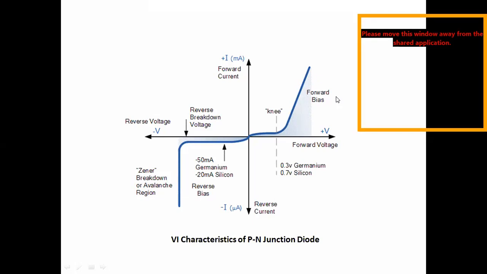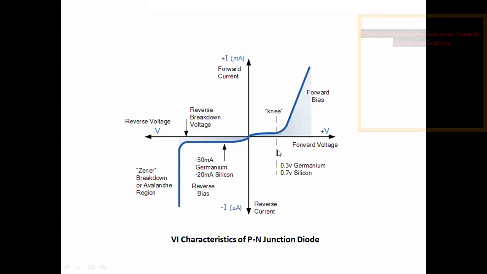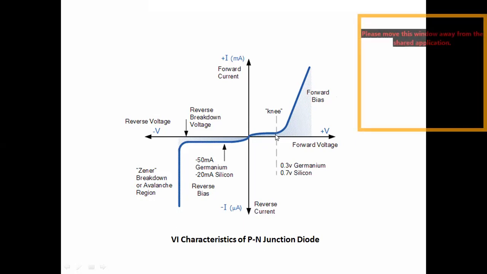We apply voltage starting from zero and slowly increase it. There is a small effect, so a small amount of current flows. After reaching or breaking this 0.3 volts, which corresponds to the barrier potential, the barrier breaks down. Without applying any biasing voltage, there is a barrier potential in the diode between the P and N junction.